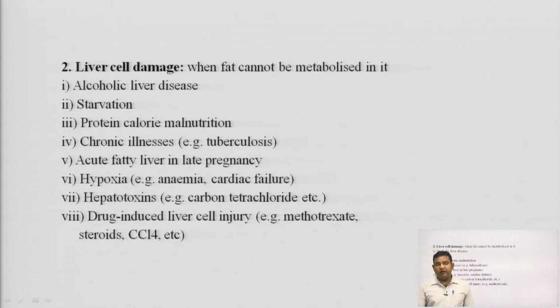These are the different drugs which can cause liver cell injury.